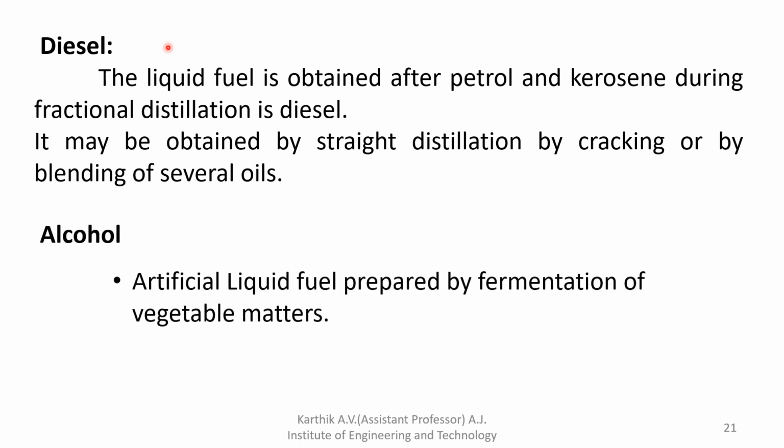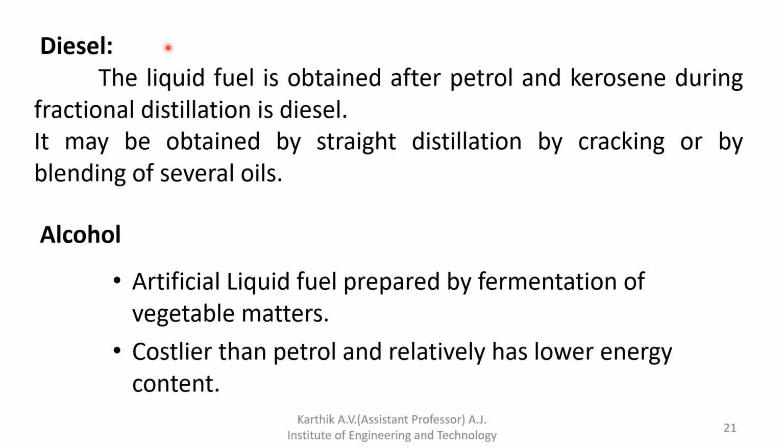Next one is alcohol, the artificial liquid fuel prepared by fermentation of vegetable matter. Alcohol is costlier than petrol and has relatively lower energy content. Examples are methanol and ethanol. These are used as blending agents. For example, 80% petrol along with some methanol added can be used for usual applications. That is the advantage of alcohol.